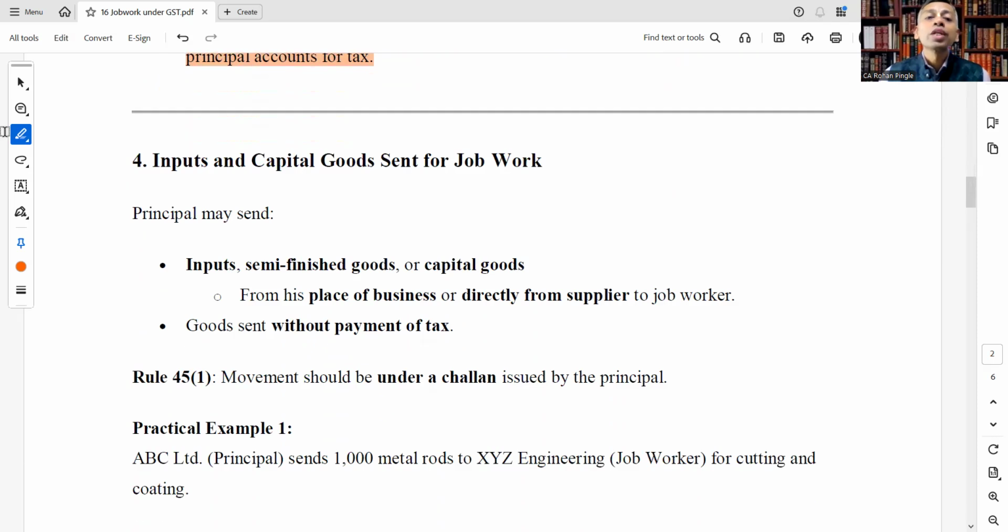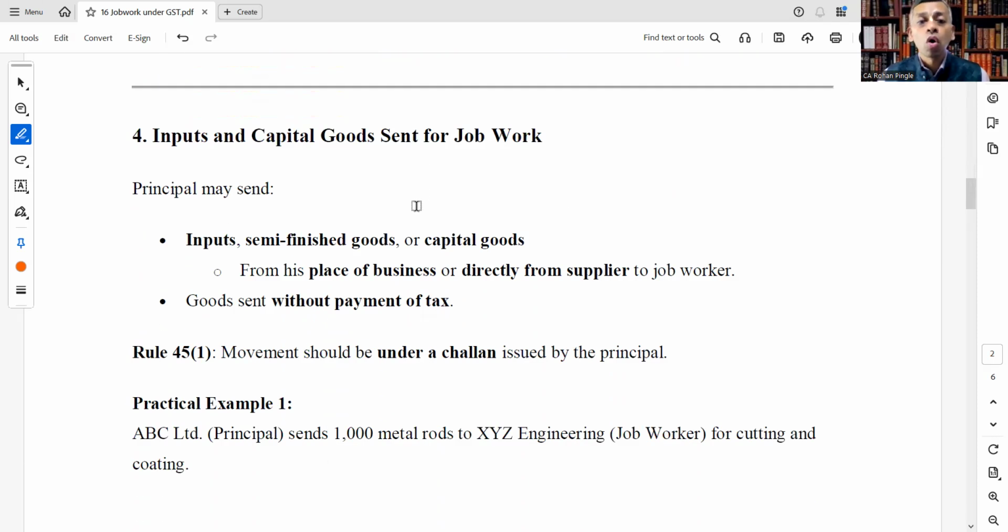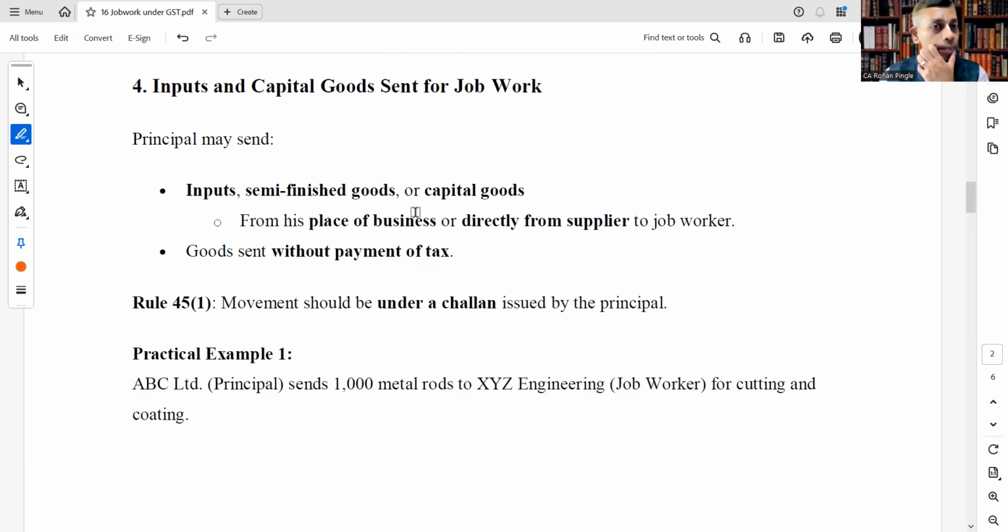Next, inputs and capital goods sent for job work. The principal may send inputs, semi-finished goods or capital goods from his place of business or directly from the supplier to the job worker.